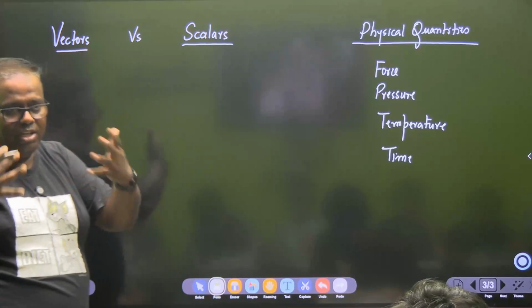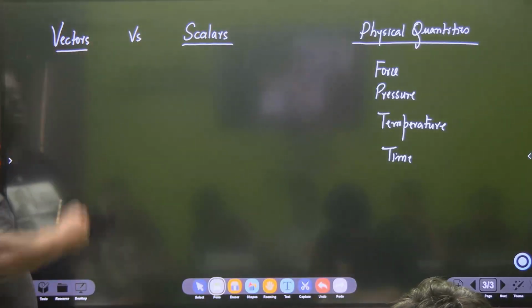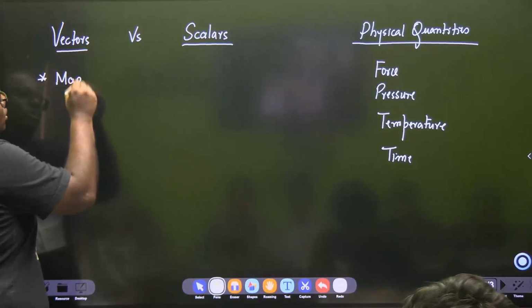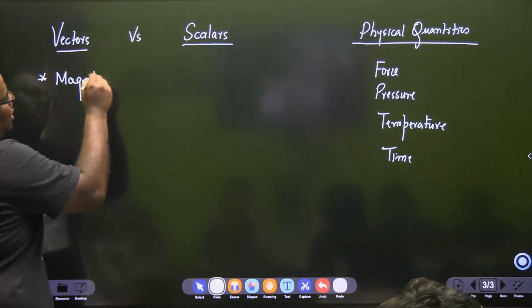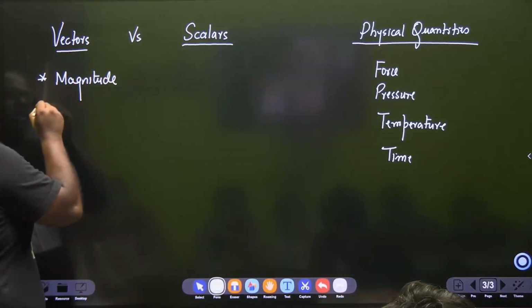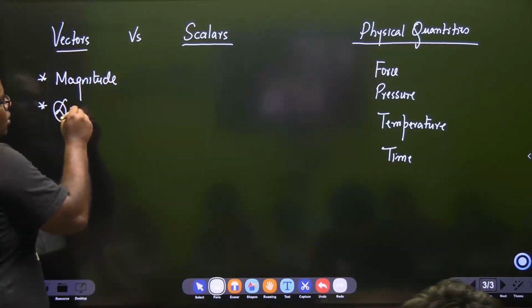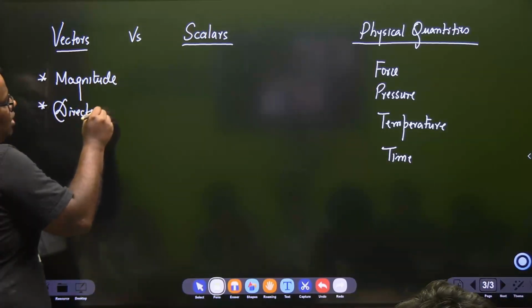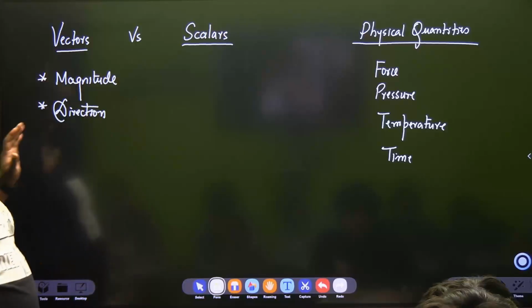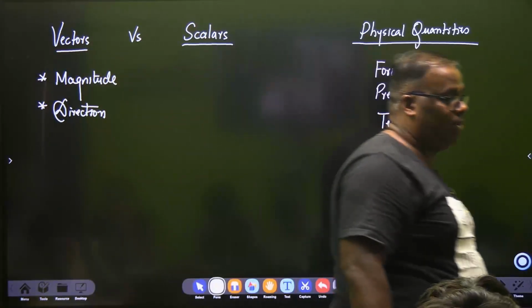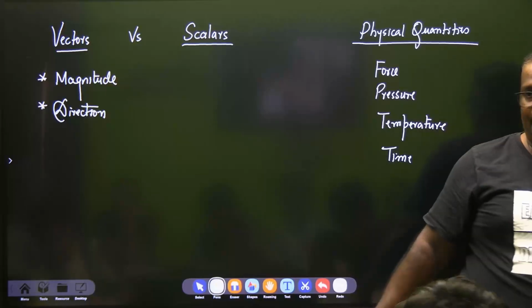When you define a quantity, you need two parameters. One is magnitude, that is the value of the quantity, and the next parameter is known as the direction. Now we'll get it easy now, don't worry. If these two are mandatory to describe a quantity, then that quantity is classified as a vector quantity.